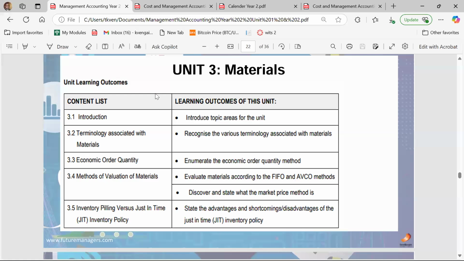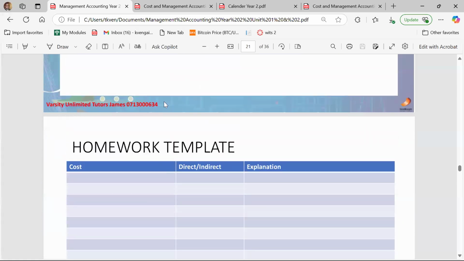But for the guys that are doing management accounting, the good thing is that what we have done is enough. Just knowing, you don't need to do any calculations. You just need to know. So when we meet next time, we go to unit number 3. But for the guys that are doing cost and management accounting, when we meet next time, we are still on unit number 2, where we go deeper into actual calculations.